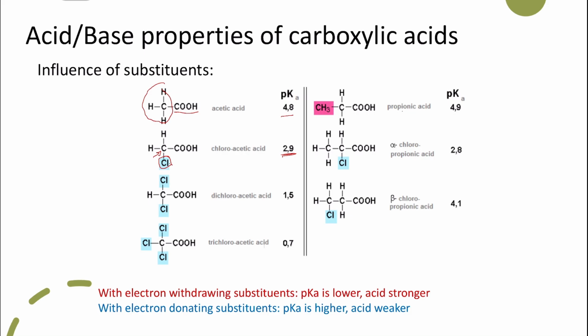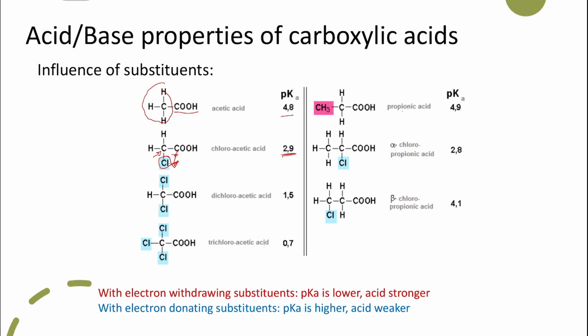Now, we know that chlorine has high electronegativity. It's more electronegative than the carbon. It has an electron withdrawing property, so it will attract electrons towards it, away from this carbon. And if we attract the electrons this way, that will stabilize the carboxylate anion that's formed even more, make it even less basic. That means that the acid that comes from the conjugate base is going to be a stronger acid.